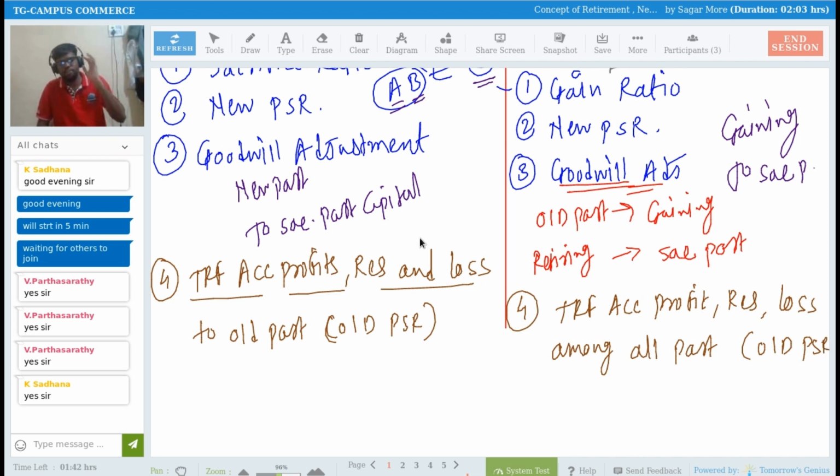See the difference? In case of admission, you are transferring only to the two partners, A and B, and not to C because C is the new partner. But in case of retirement of a partner, all three partners, A, B and C, are old partners, right?